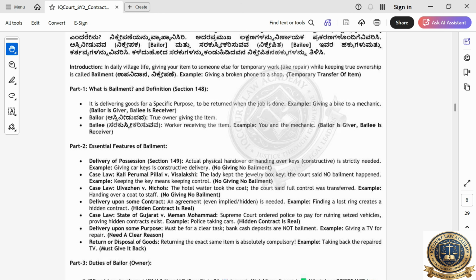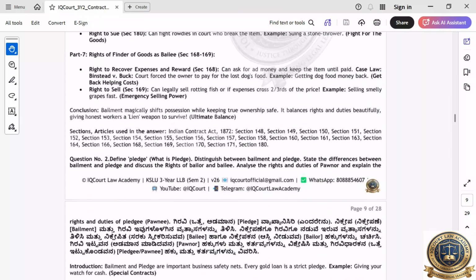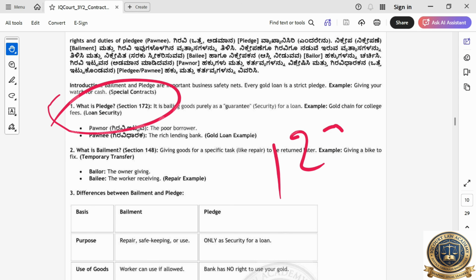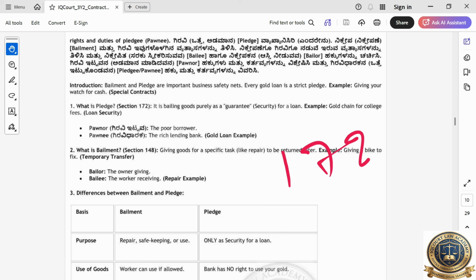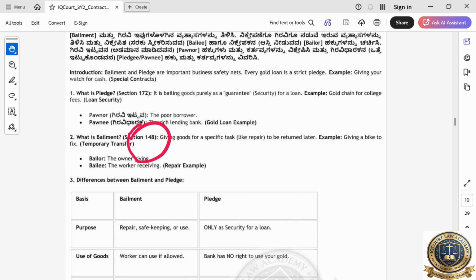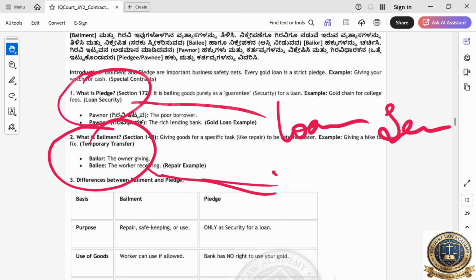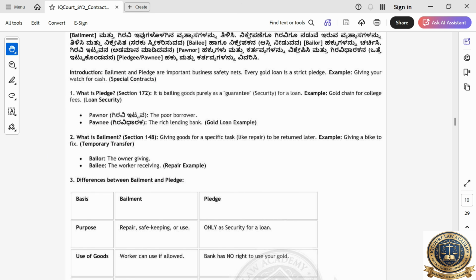Very simple. Very important short section. Okay, next, pledge. Section 172 is very very important. Okay, bailment 148, pledge is 172. Now you are taking the loan. See, loan security. Pledge means loan security. Here bailment means you are giving for the repair work, some iron work, like giving clothes for ironing. That's the only difference. Nothing to worry.